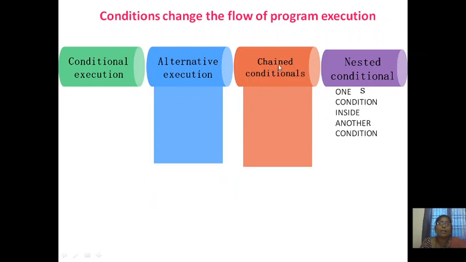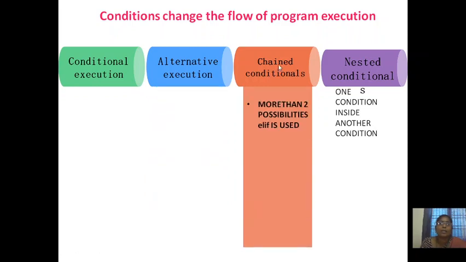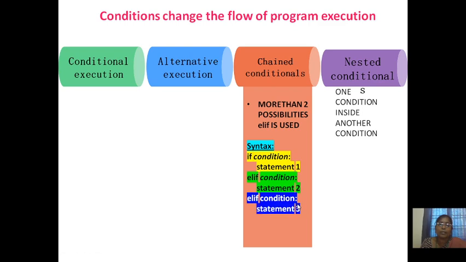The next one, chained conditional statements. Here, if there are more than two possibilities, else if is used. The syntax is if condition 1 colon statement 1, else if condition 2 colon statement 2, else if condition 3 colon statement 3, else statement 4. So it is a chain of if else conditions. If there are more than two possibilities, then else if conditions are used.